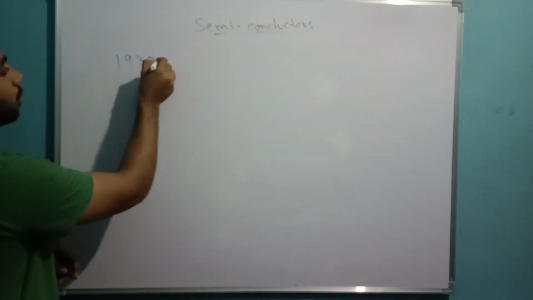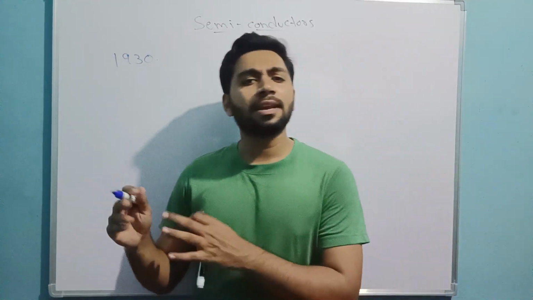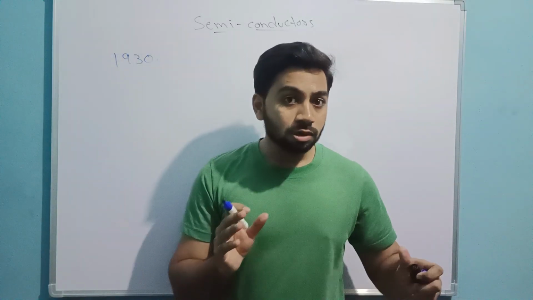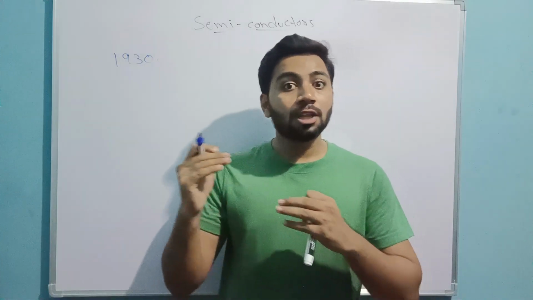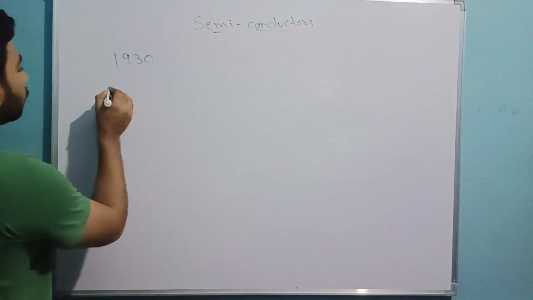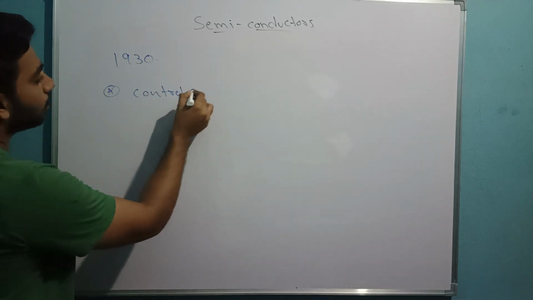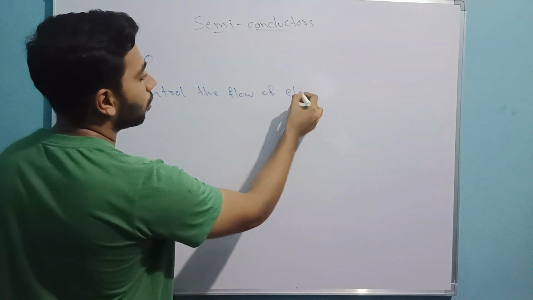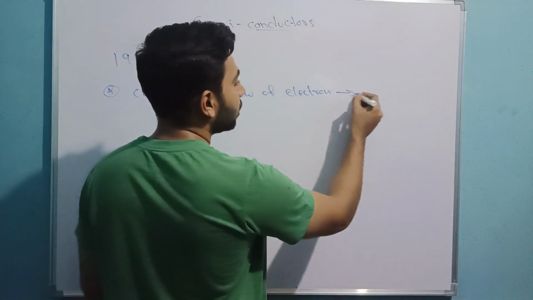before 1930, it was very difficult to control the flow of electrons. Sir, why do we need to control the flow of electrons? See, when you control the flow of electrons, you can vary the current. If you vary the current, then you can know what output work you are doing.